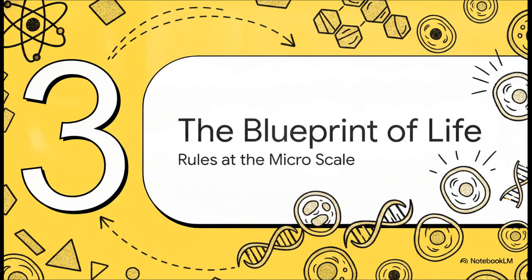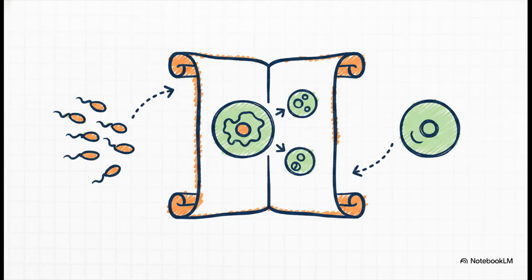Which brings us to Section 3, the blueprint of life, rules at the microscale. Okay, zooming all the way in from atomic physics, we hit a super strict biological rulebook known as meiosis. This is basically the ultimate cell division process for generating life. In animals, meiosis happens in the germ cells, and it's the exact mechanism that creates sperm in males and the ovum or egg in females.